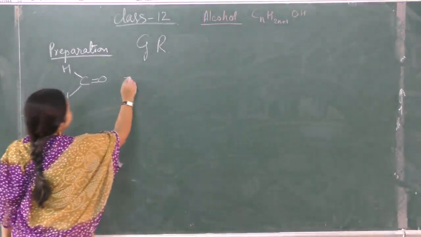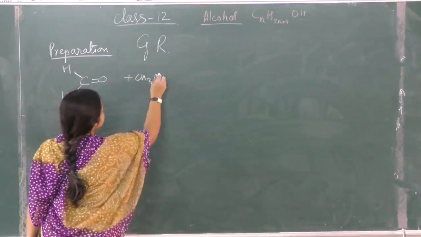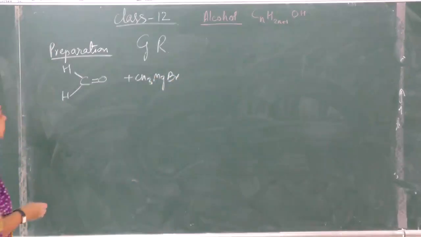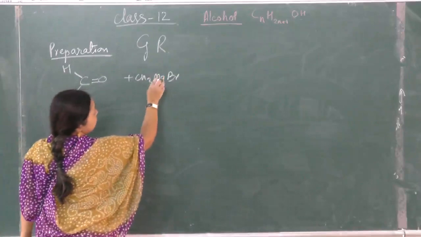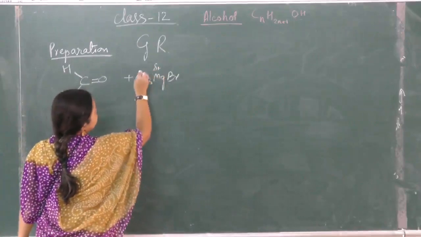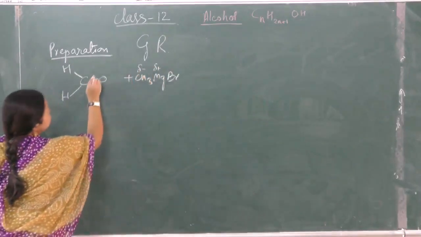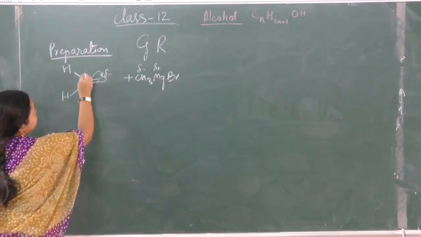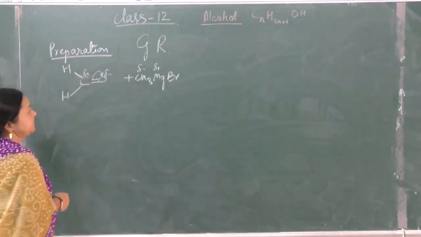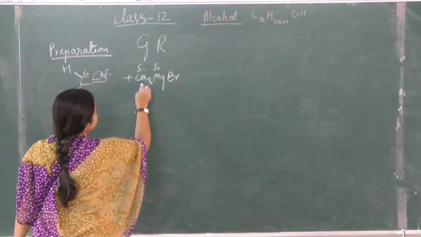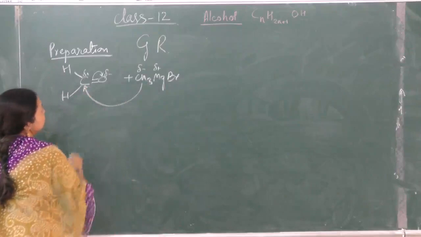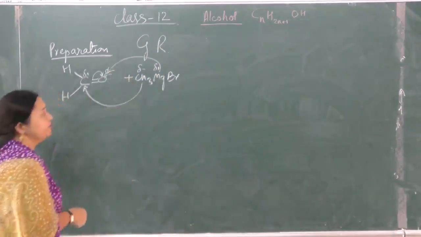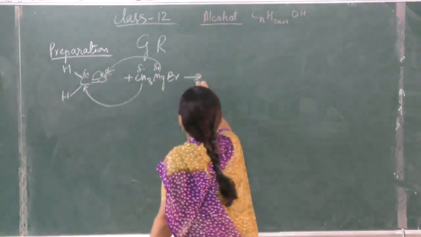So this plus CH3MgBr, the Grignard reagent. Now the metal part is slightly positive and this is delta negative. When the bond shifts here, this acquires a delta negative charge and this automatically acquires a delta positive center. So the delta negative part will attach over here and the metal, and what will it form?